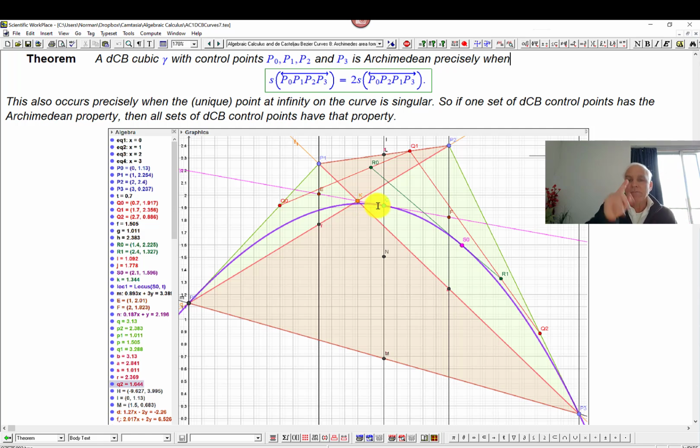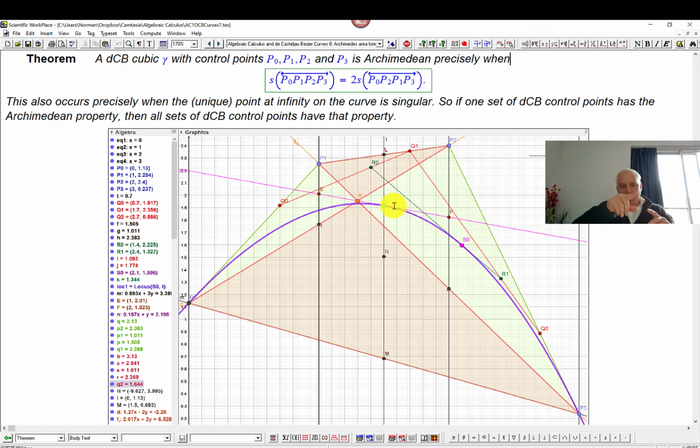Okay, so what does it mean to be singular? Well, for a cubic, singularities are basically where you don't have a well-defined tangent. So here you have a well-defined tangent, but that well-defined tangent doesn't always exist.